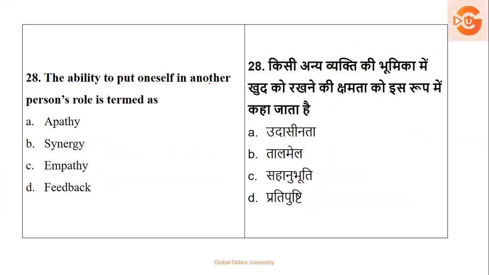The ability to put oneself in another person's role is termed as what? To put oneself in another person's role. So it will be called as apathy, synergy, empathy, and feedback. It's called as empathy. Okay, communication has to be empathetic. The role should be empathetic. So that is empathy. It includes every quality. It includes your generousness, your politeness, your attentive listening. So it should have that in the communication as well as in the person. So option C is the right option.